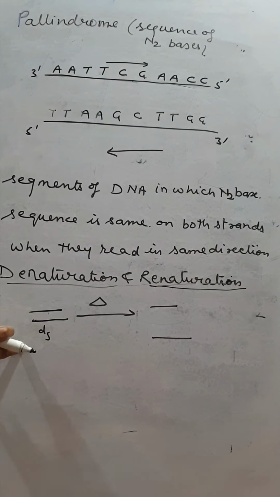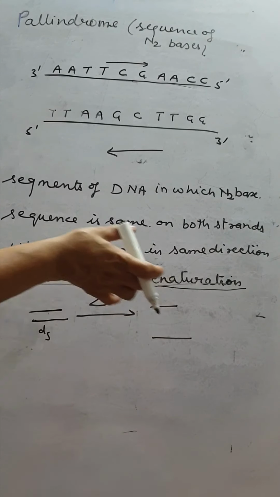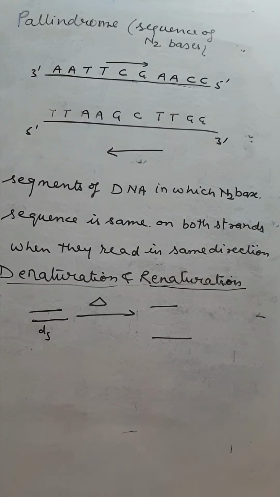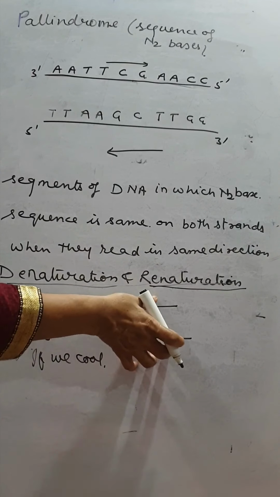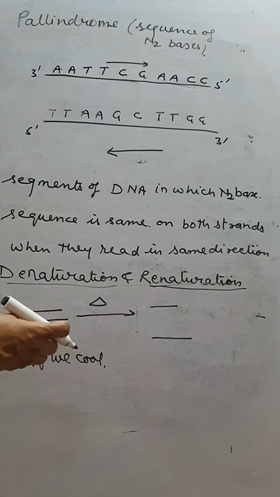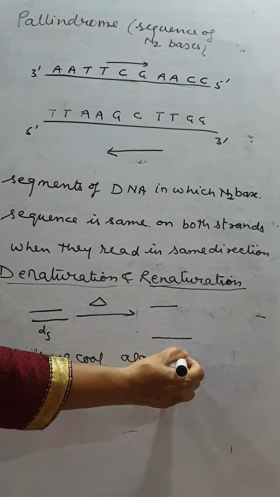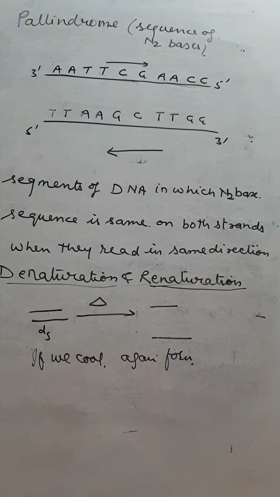If DNA is heated at high temperature, the strands are separated because a weak hydrogen bond is there between the two strands. Opposite to it, if we cool them, the separated threads again form the double-stranded DNA. So this is possible in a short period.